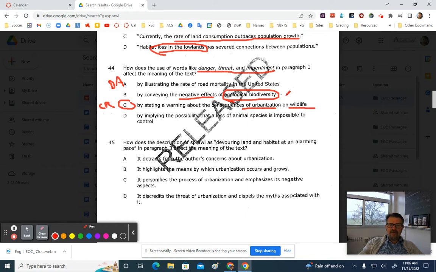Bio means life, and diversity. So it's a strike, but they're trying to trick you. They're trying to trap you with the word negative, and then use big fancy words to trick you. But this is actually the opposite. This author would definitely consider ecological biodiversity, having lots of different kinds of animals, to be a positive thing. There are no negative effects to ecological biodiversity.